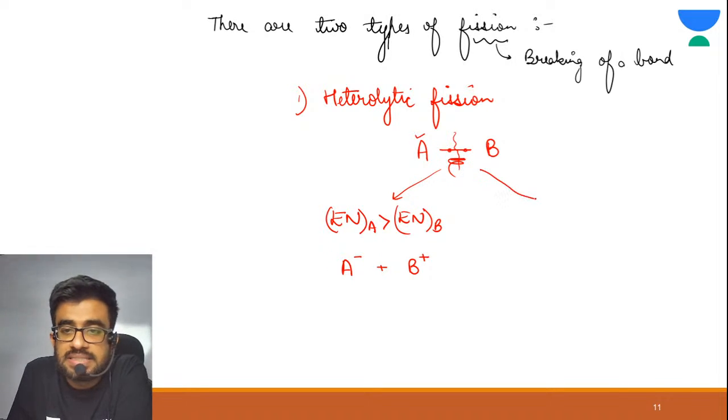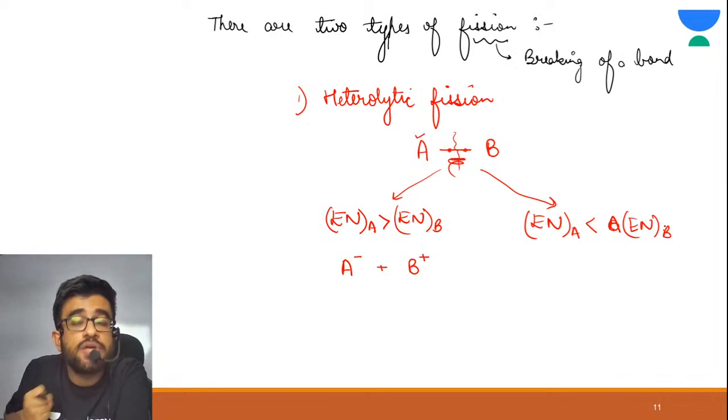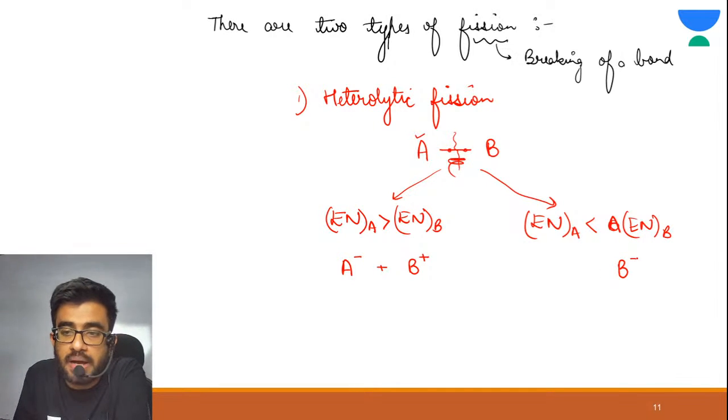Same, there can be another case where electronegativity of A is less than electronegativity of B. Now power of B is more. Now B will take the electrons, so B will have charge minus and A will have charge positive.